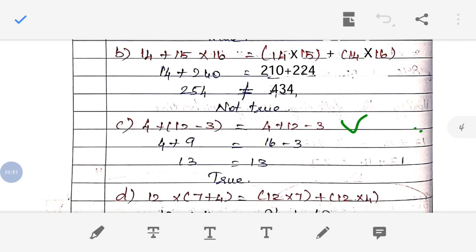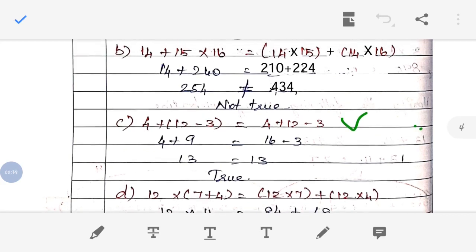Just look at this right hand side. Here we have 14 into 15 plus 14 into 16. So as per the BODMAS rules, first we will do whatever is present inside the bracket. So here we are going to do 14 into 15.